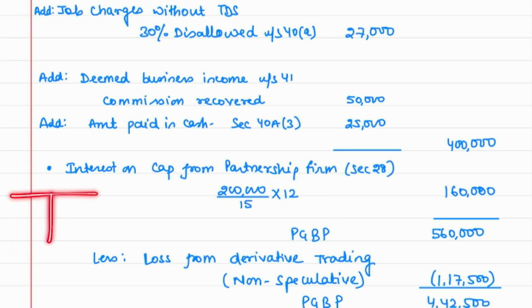We understand that a partnership firm in their P&L account can only charge up to 12% interest on capital. So whatever they can charge will become our income. Here this 2 lakh rupees was equivalent to 15%, but we can only take the income at 12%. So the income would not be 2 lakh, it would be limited to 12%, which is 160. I believe this is clear to you.